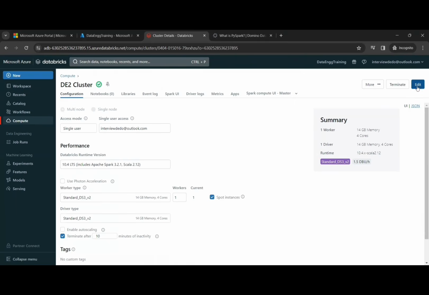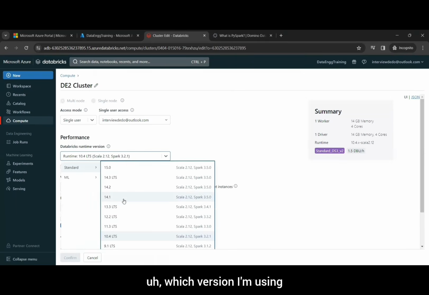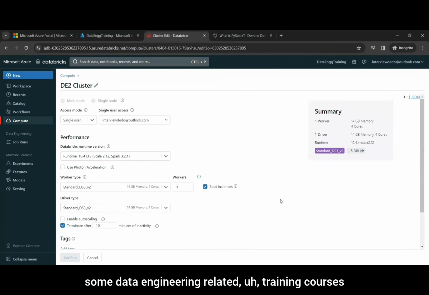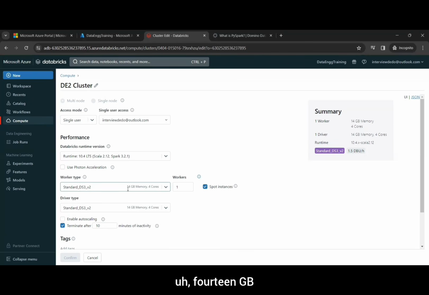You can edit it and check which version I'm using. It's 10.4 long-term support, where we are getting Spark 3.2.1, and that is enough for working with some training data and data engineering related training courses. Worker type I have selected as standard, 14 GB, 4 cores and 1 worker, and similarly the driver type. It will be terminated after 10 minutes.